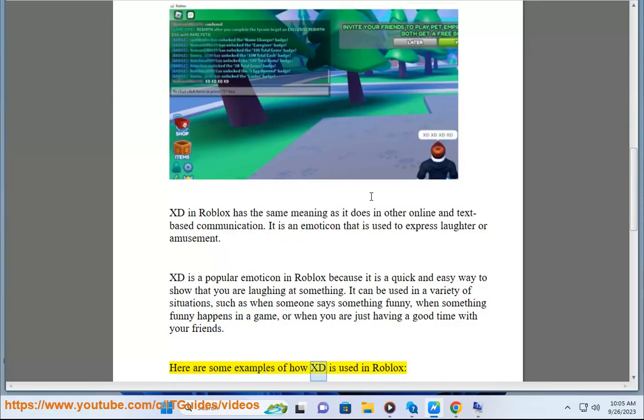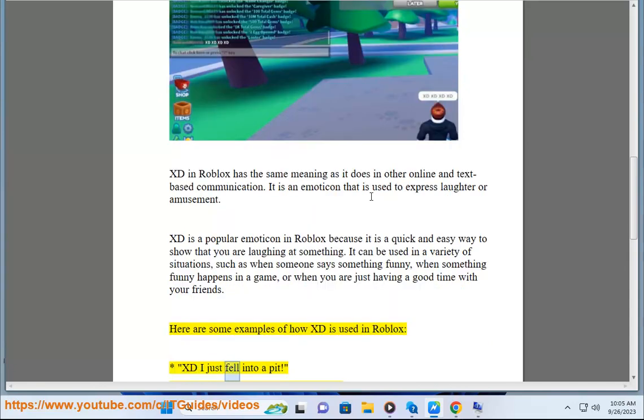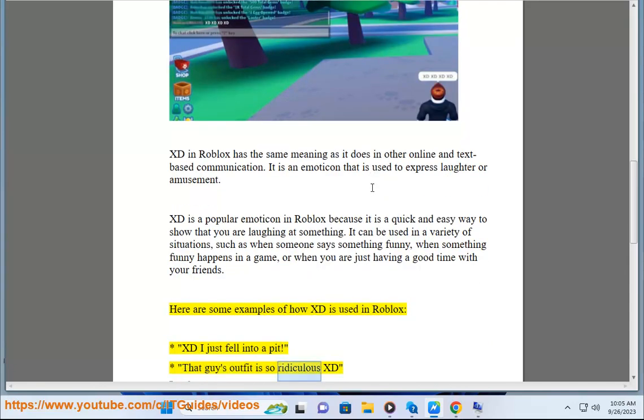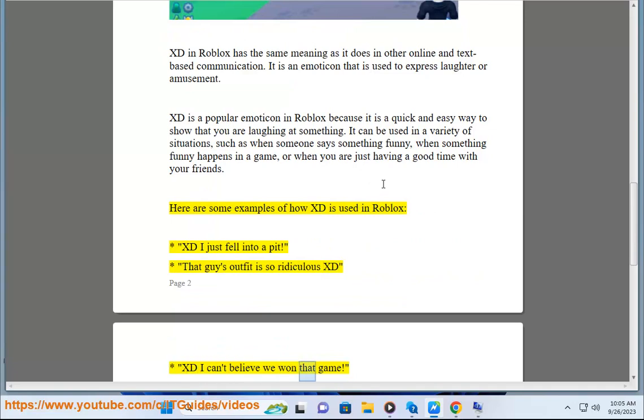Here are some examples of how XD is used in Roblox. "XD, I just fell into a pit." "That guy's outfit is so ridiculous. XD" "XD, I can't believe we won that game."